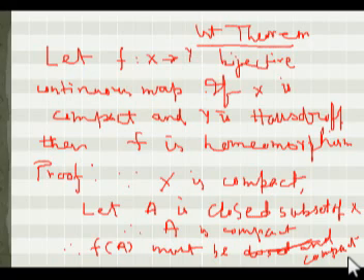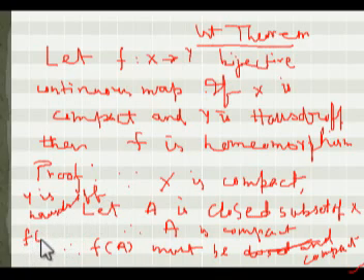It is compact because it is the image of a compact set under the continuous map f. So f(A) must be compact. Now Y is Hausdorff, and since its subspace f(A) is compact, it must be closed. We know this theorem. So f(A) is closed in Y.